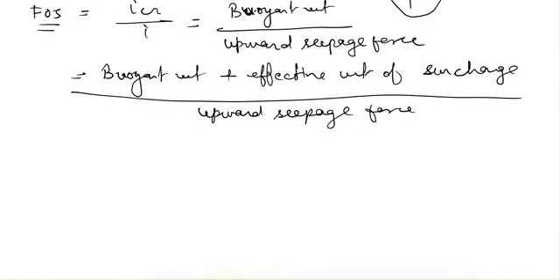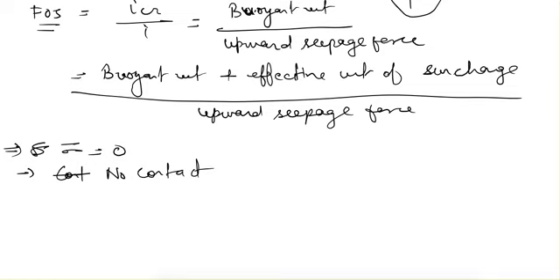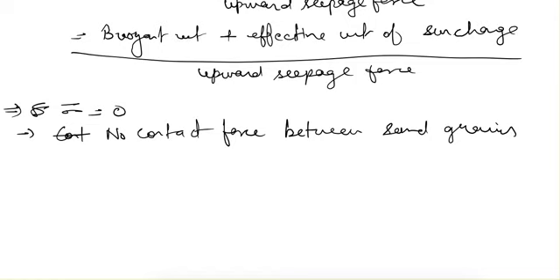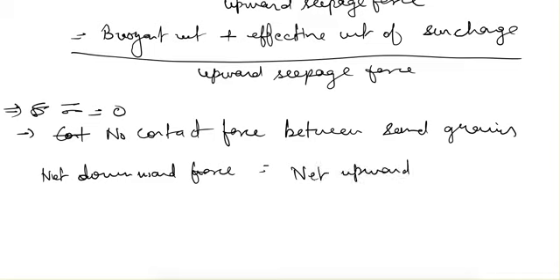Now one more thing to notice here is that when effective stress sigma dash is becoming zero, it means that there is no contact force between sand grains. So it means that the net downward force is becoming equal to the net upward force on any soil particle.